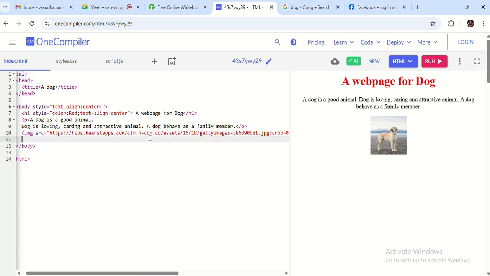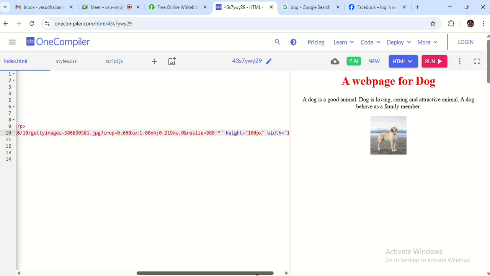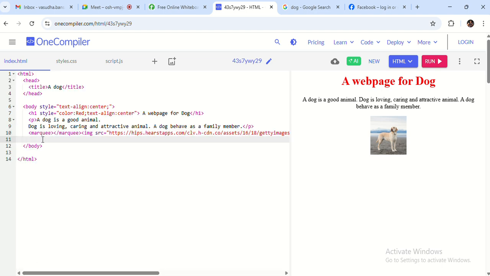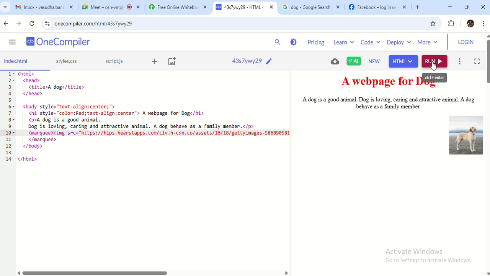Even you can put some moving text over the web page. Suppose I want to move this image on my web page, so I can use one more tag. The marquee tag is there, and I will close it over here. That is for the image. So this image will be moved on my screen from right to left. This is not working for that. Okay, this is closing over here. So now the image is moving.